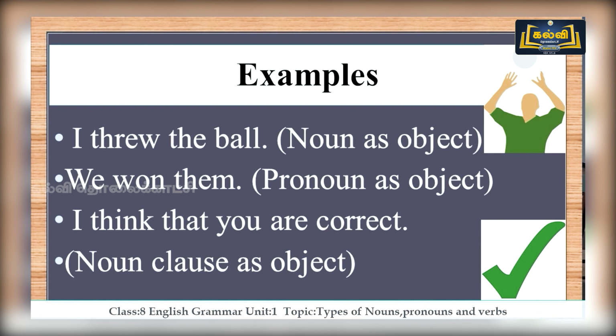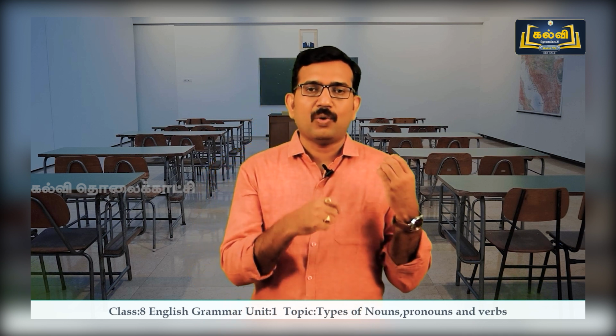Here we have the noun clause which is acting as an object. These are the examples which you have seen for transitive verbs. You can also make some sentences where the verb is followed with an object. So you can also identify those as either a noun or a clause or a phrase or a pronoun, like that. This is the exercise which you can do to easily identify that.